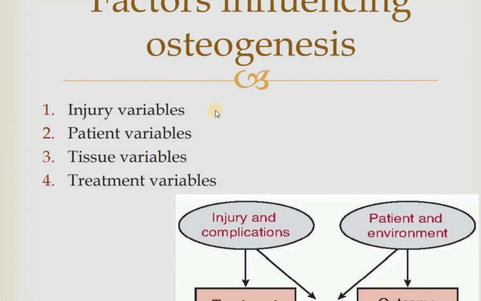So these are the factors influencing osteogenesis. Injury variables: what is the type of injury, and how well is the patient able to bear the injury. Does he have diabetes or any other systemic illness? And the tissue: whether the quality is good, or whether the person is aged and the tissue quality is low. And what is the treatment protocol that is going to be followed.